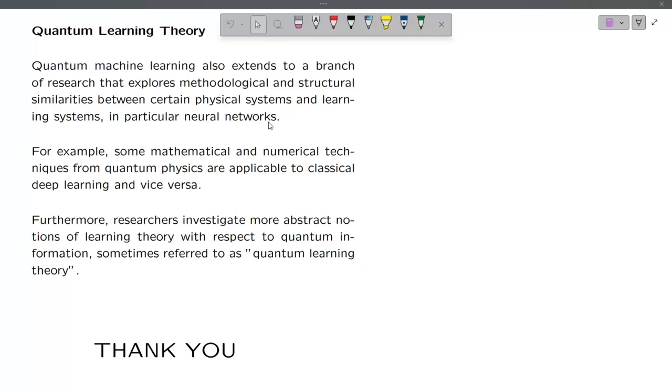All the deep learning models or large language models are built on neural networks. For example, some mathematical and numerical techniques from quantum physics are applicable to classical deep learning and vice versa. We are experimenting with statements from quantum physics using quantum machine learning.